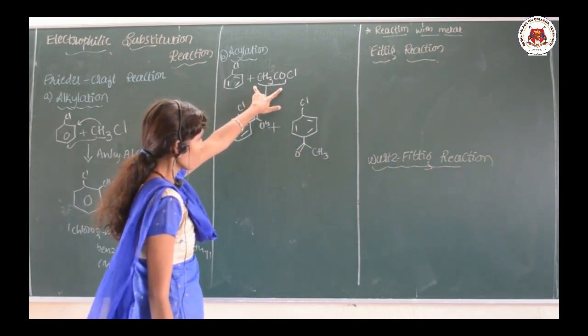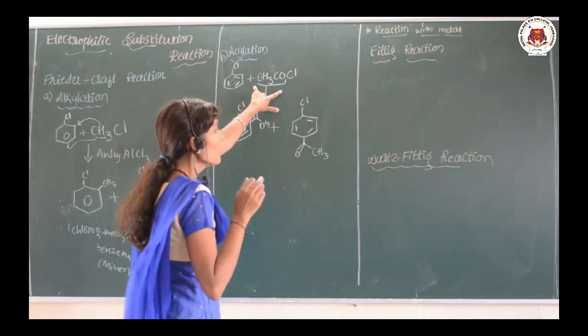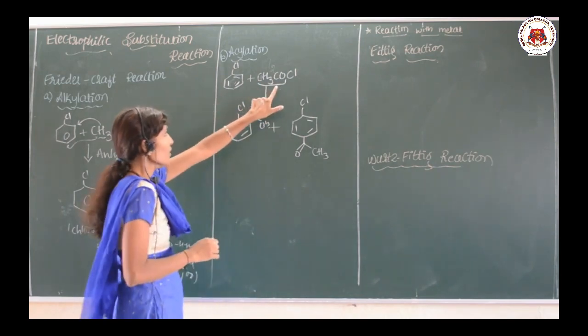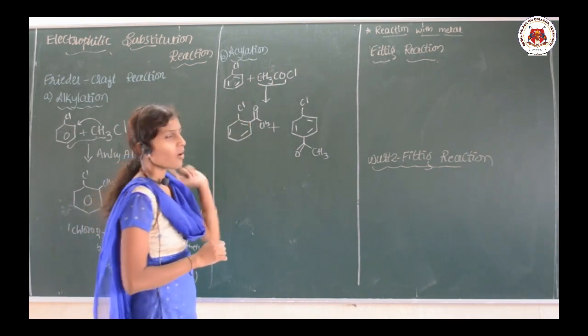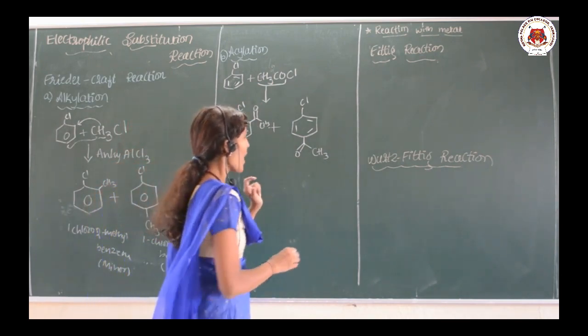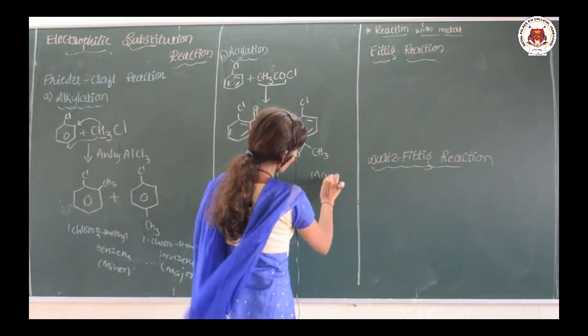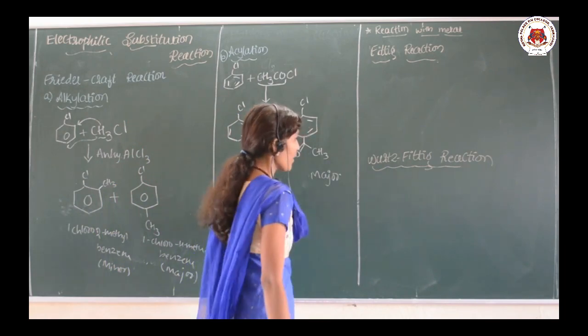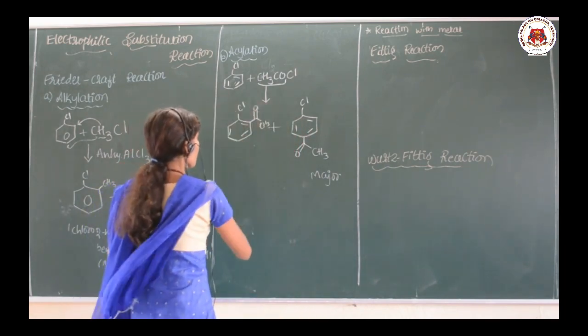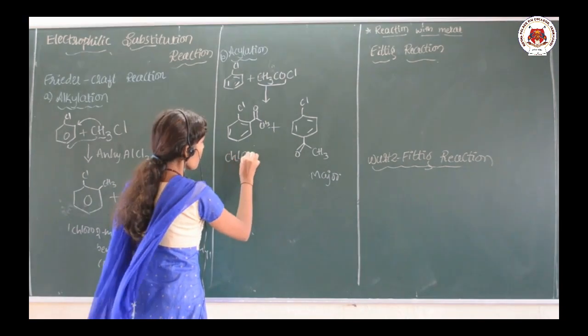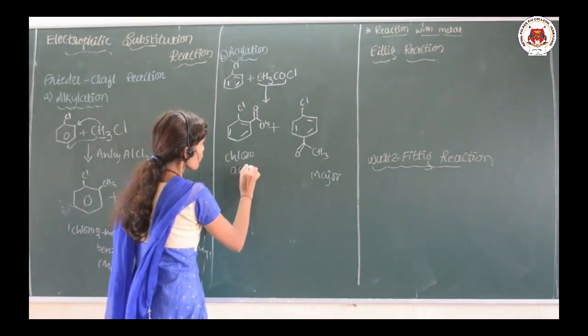CH3CO group we want to attach, and then it must be attached once to the ortho position and once to the para position, and the para will be the major product and this one will be the minor product. So, chloroacetophenone.